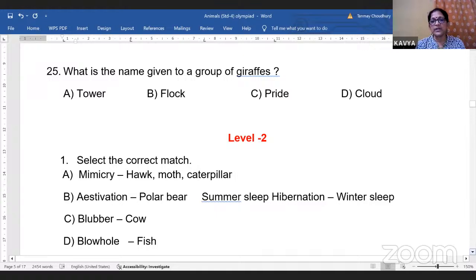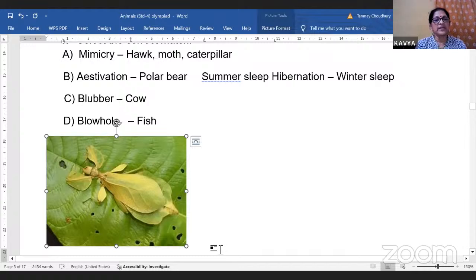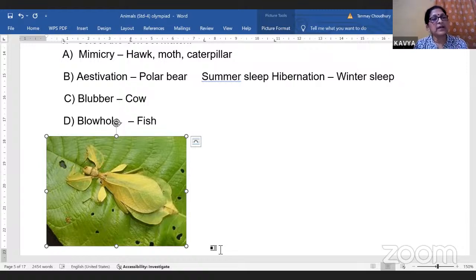So I will show you one example. See this one. You can see this. This is an insect, and it looks exactly like the leaf on which it is sitting. So it is mimicking, it is imitating. Mimicry means imitating. Just like when sometimes you mimic an actor or actress or a teacher, that is known as you are imitating them. So here these animals are also imitating the surroundings or the place where they are staying.